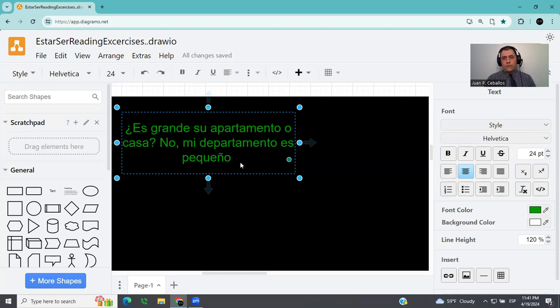Now you can think this in many ways, but this is how it works. In general, when you are talking about something that is supposed to be permanent, you use the verb ser. Grande is an adjective. Okay, so es grande is big. Is your apartment big? And that's why we are using ser in this case.